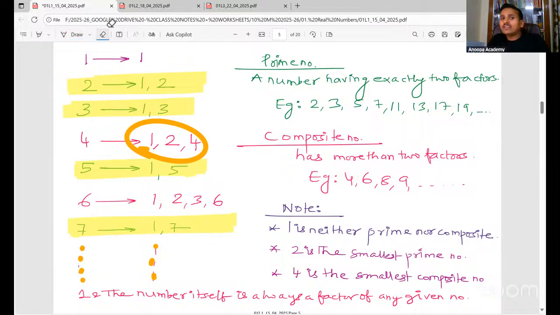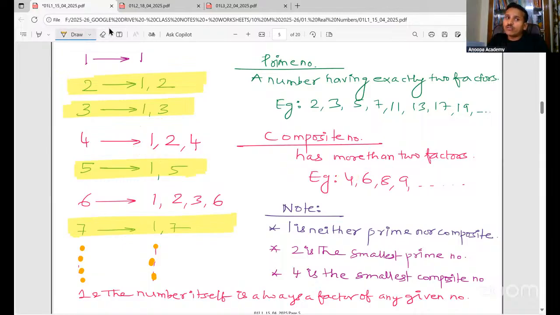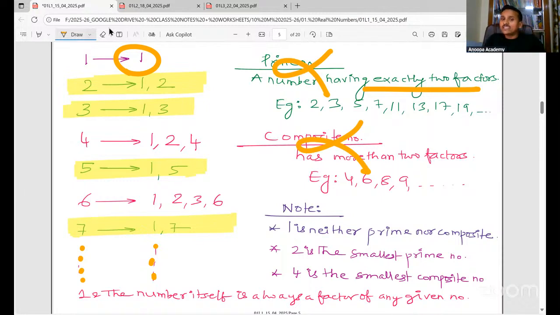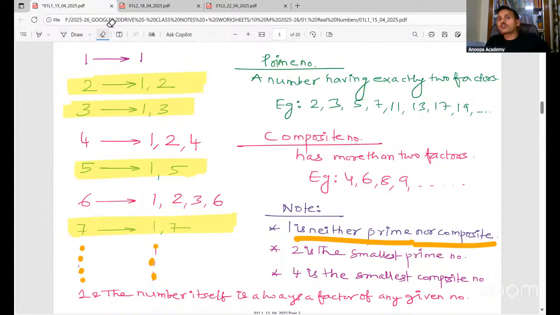What about 1? See, 1 is having only 1 factor, that is 1. For a number to be prime, it should have exactly 2 factors. So it is not having 2 factors, so 1 is not prime. For a number to be composite, it should have more than 2, but 1 is having only 1 factor. That is why 1 is neither prime nor composite. We don't have a special name for that. We just say that 1 is neither prime nor composite.